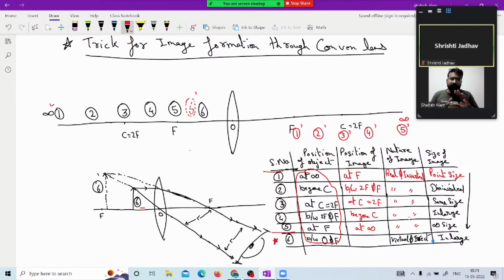Apparent object means there is no object there, it is actually the image, but our eye says that that is the location of the object. So this is the image and this is the object. Case number 6 is a special case, that is why I draw a star here. Rather than that, we have a very symmetrical and easy pattern. This was the trick for you all.